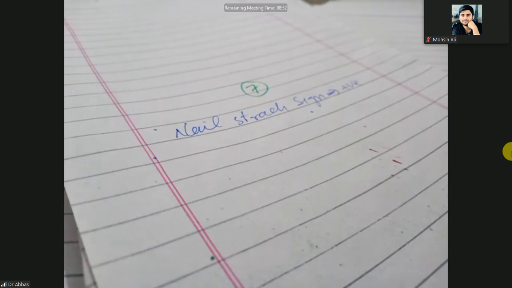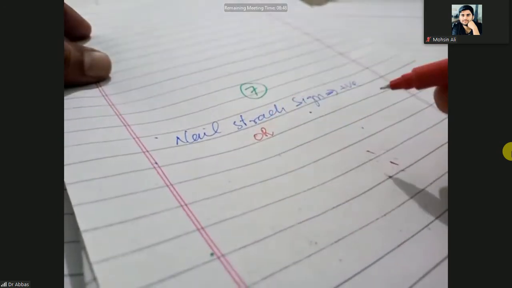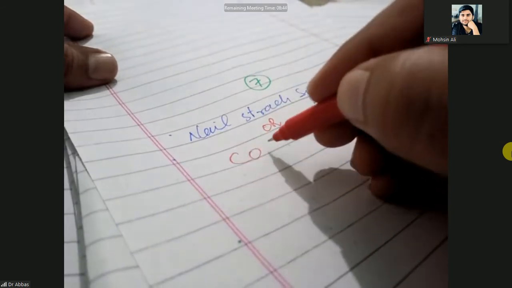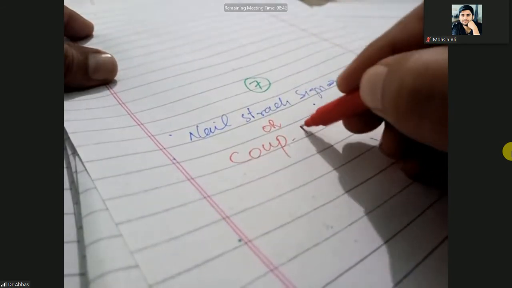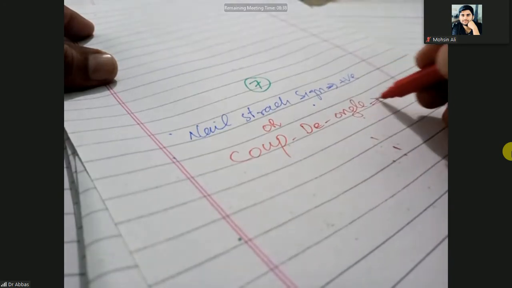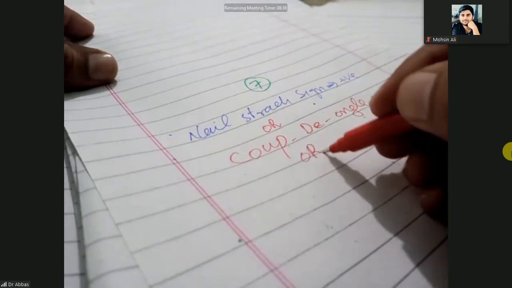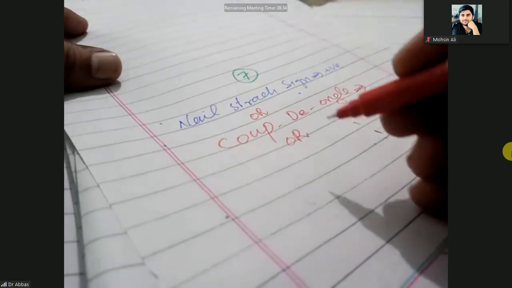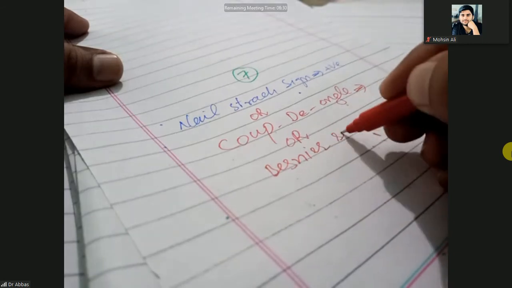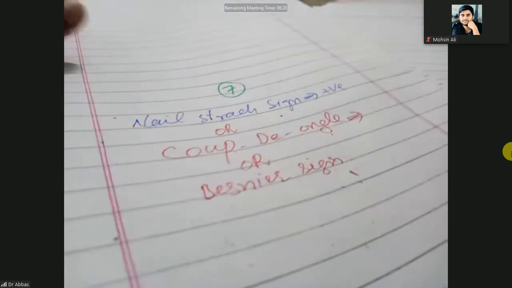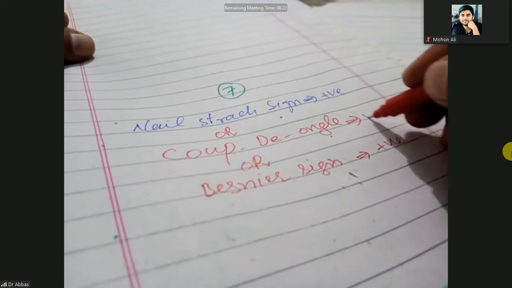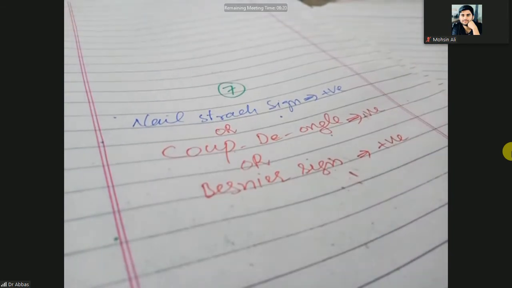The other name of the nail scratch sign is also Coup d'ongle, or Coq d'Anglais sign. Another name of this nail scratch sign is the Besnier sign. So these signs are positive. These are the three names of this single test.